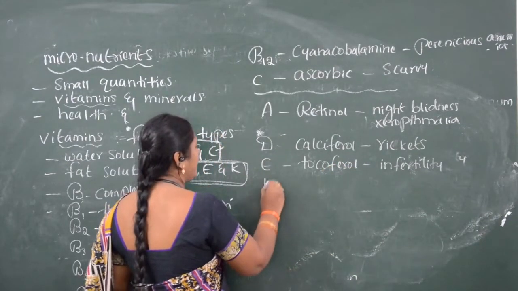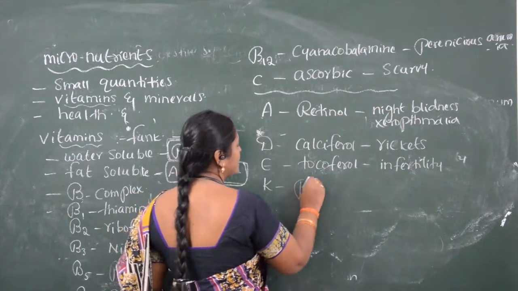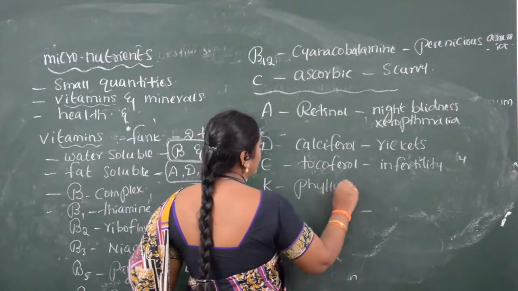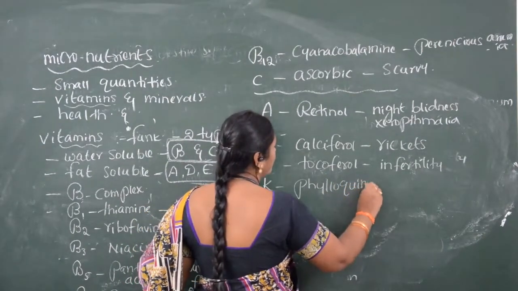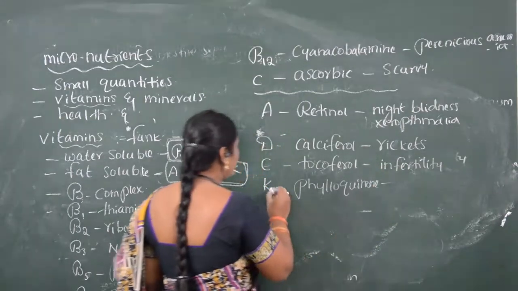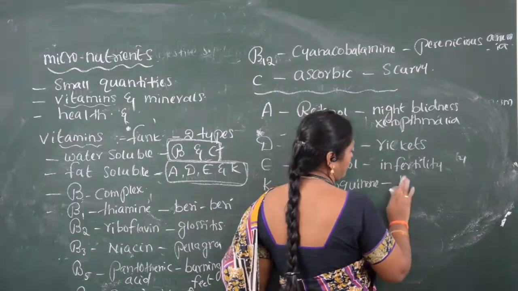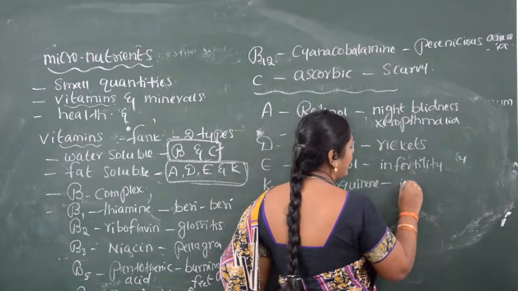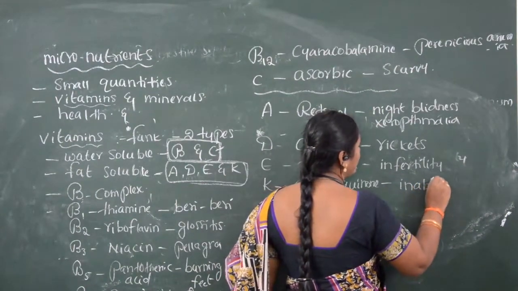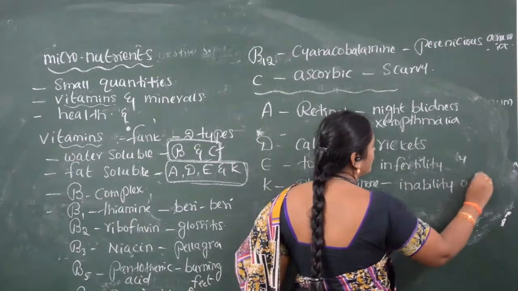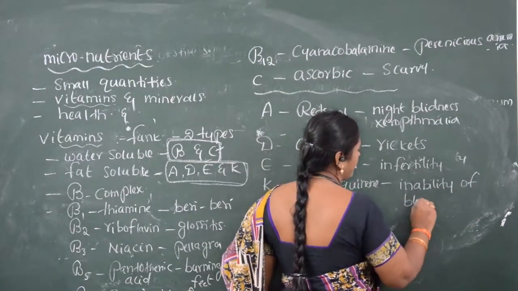Another one is K. K vitamin is phylloquinone. Its deficiency means blood clotting will not occur properly, an inability of blood clotting.